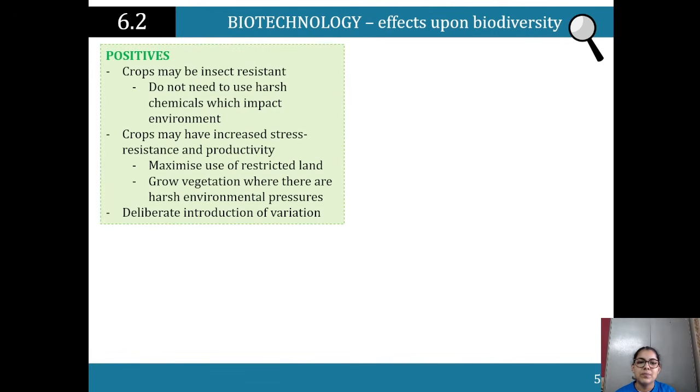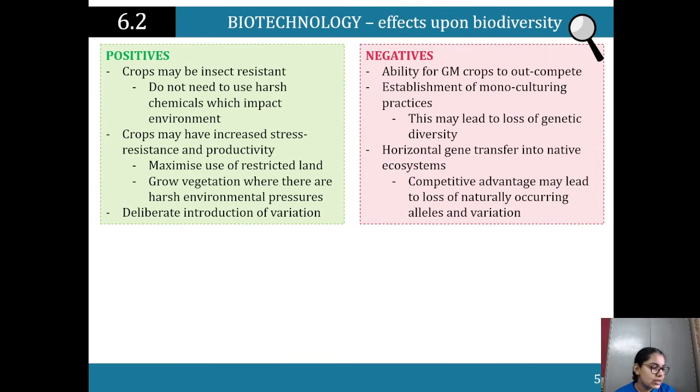with synthetic biology. So, what are the effects of biotechnology on biodiversity? So, positives: crops may be insect resistant, right? So we don't have to use chemicals anymore. Crops may have increased stress resistance and productivity. So that obviously maximizes use of restricted land, grow vegetation where there are harsh environmental pressures, and deliberate introduction of variation. But there are also negatives, right?